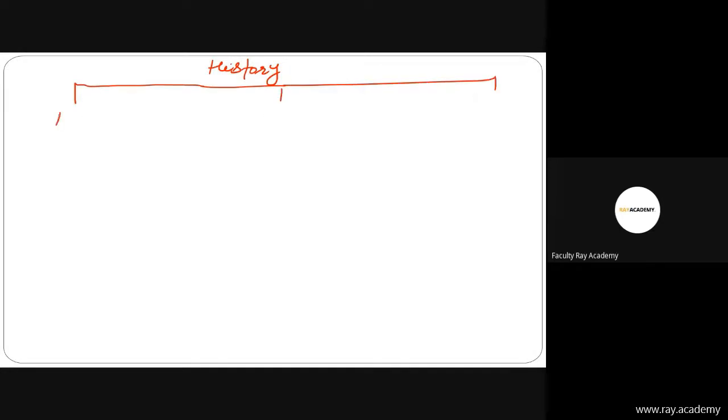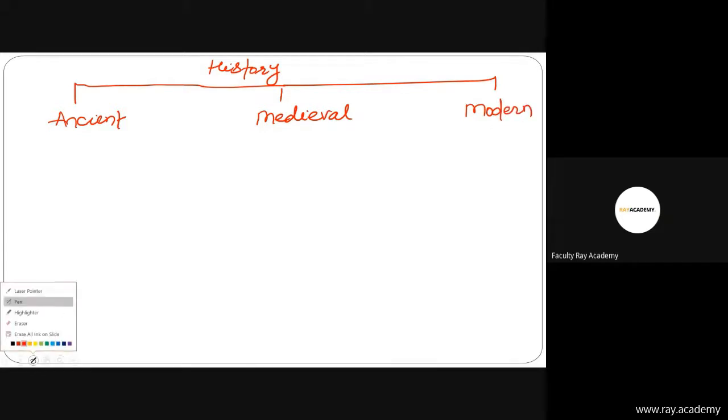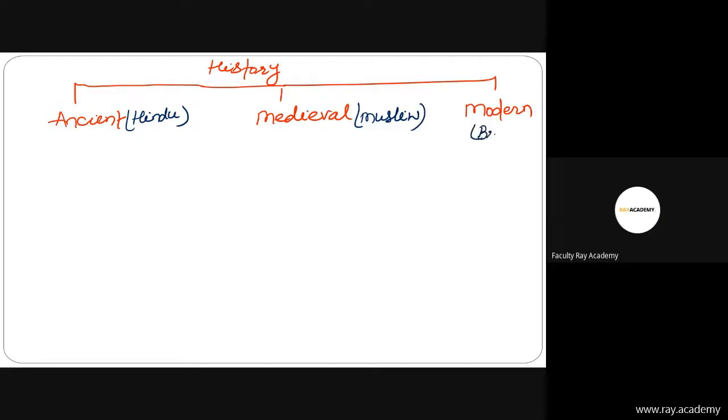Okay, first ancient, second medieval, third modern history. Please keep in mind, friends, in ancient history basically the ruler was Hindu. In the medieval period, basically the ruler was Muslim. When we cover ancient history and medieval history, you'll get the idea. Then in modern history in India, the ruler was basically the Britisher and Indian.